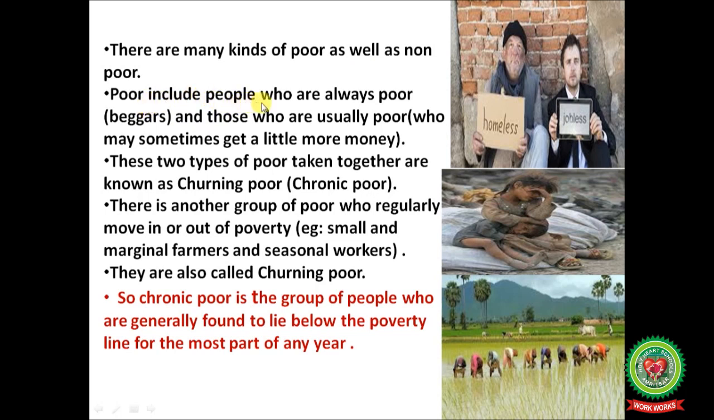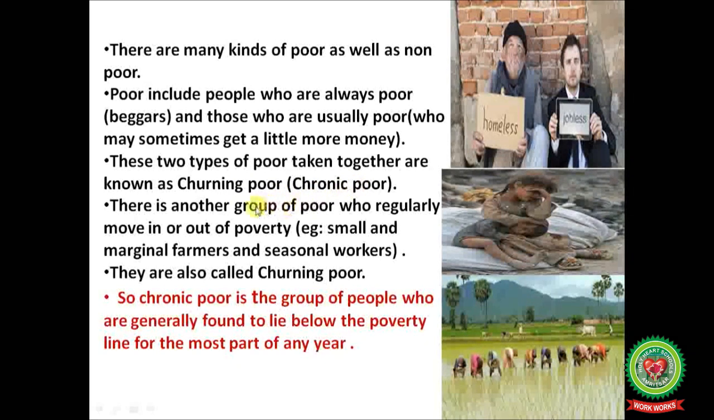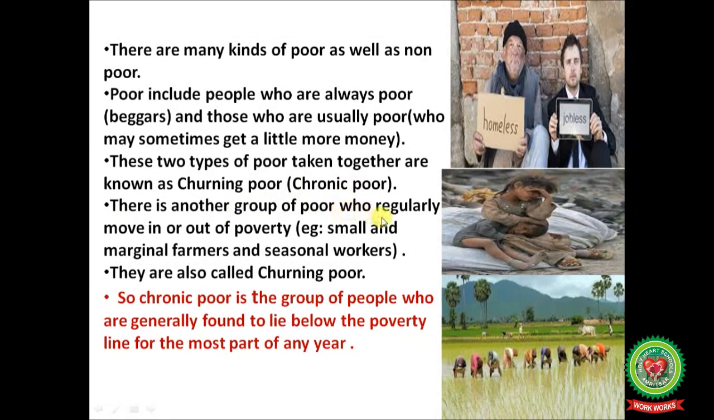Poor include people who are always poor, like beggars, and those who are usually poor, who may sometimes get a little more money to survive. These two types of poor taken together are known as chronic poor. There is another group of people who regularly move in or out of poverty. For example, small and marginal farmers and seasonal workers, and even laborers also. They are also called churning poor.